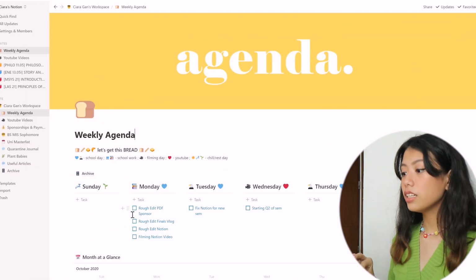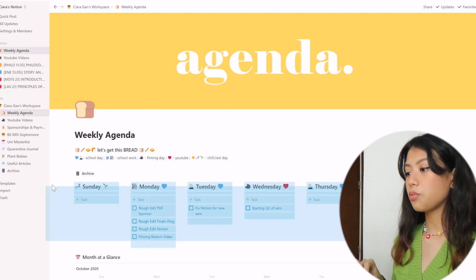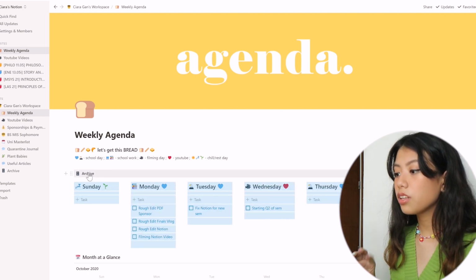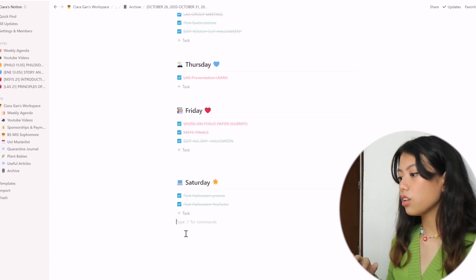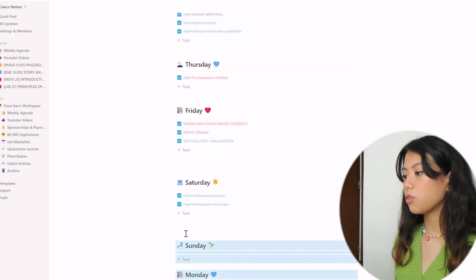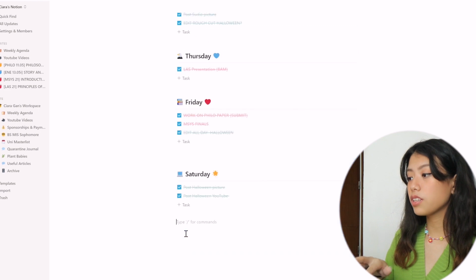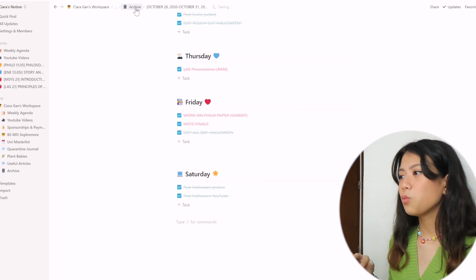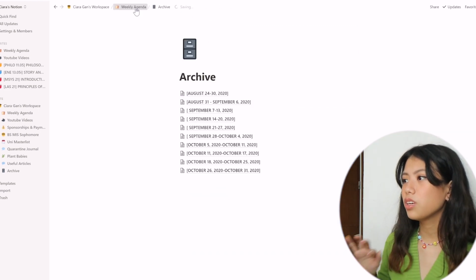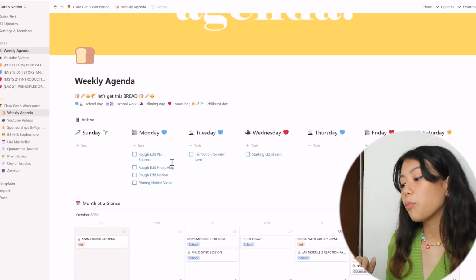You can actually move everything to an archive. So for example, I'm done with this week, and then press Ctrl C, and then double click the archive and just dump all of my things that I did this week over there. This is very useful, for example, when you need to check on what you did on a specific day of a week. Moving forward, we have a month at a glance.